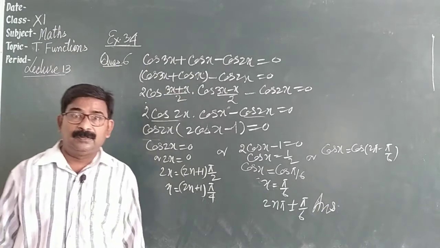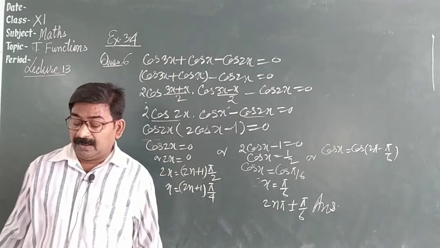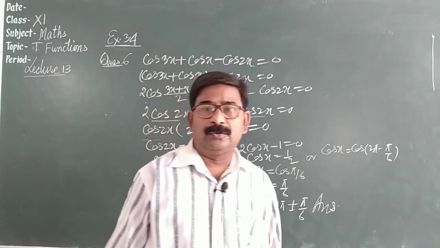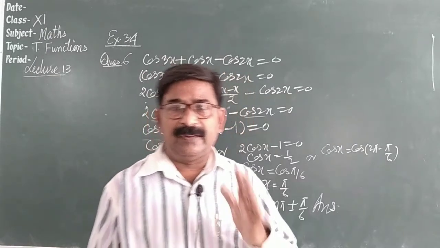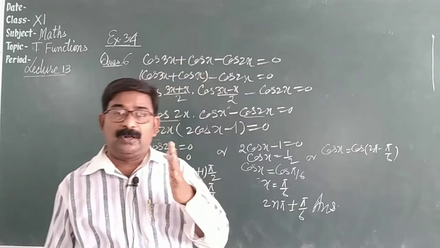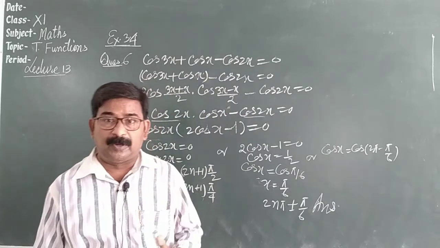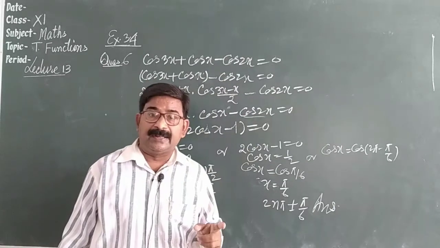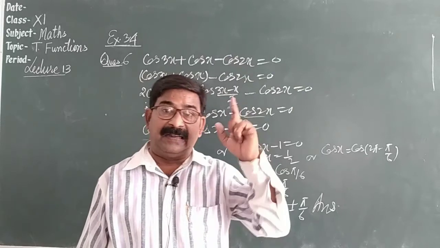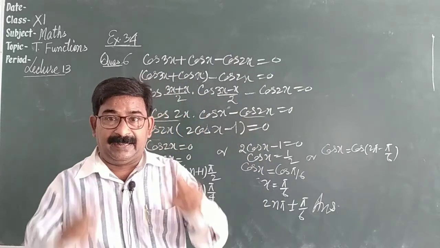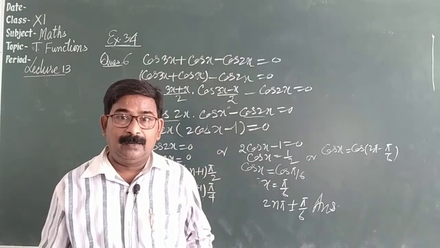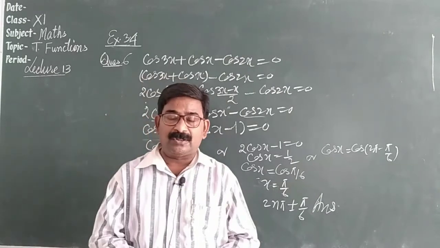Got it? If any doubt, you may contact me. So questions are very simple. You just have to learn all the general values and principal values formulas. As I told, it is given on the very last page of NCERT in a blue printed box.